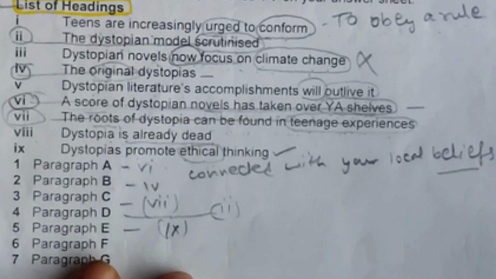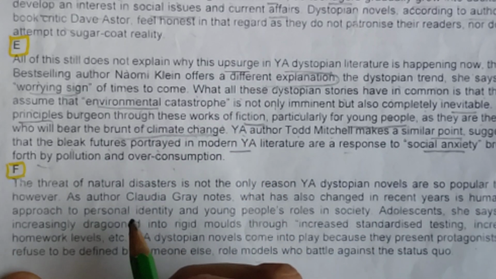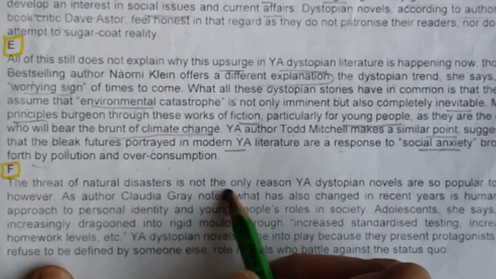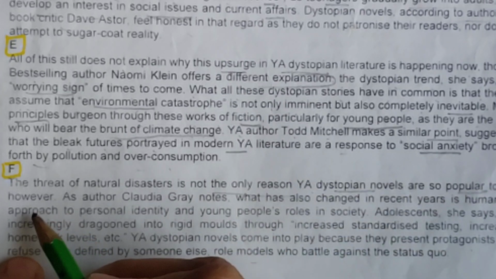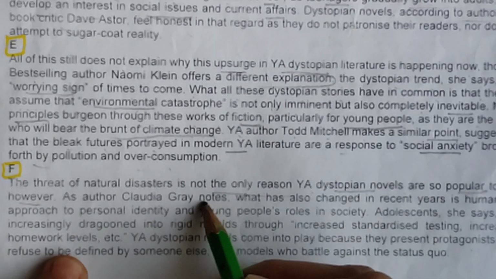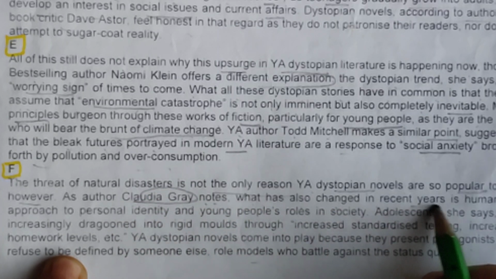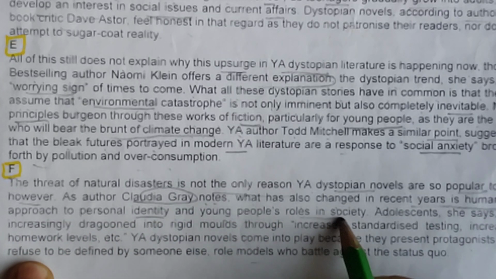Now coming to F paragraph. I am showing E also and F also. Let's read F. The threat of natural disasters is not the only reason novels are so popular today. Okay. However, this person notes that what has also changed in recent years is humanity's approach to personal identity and young people's roles in society.